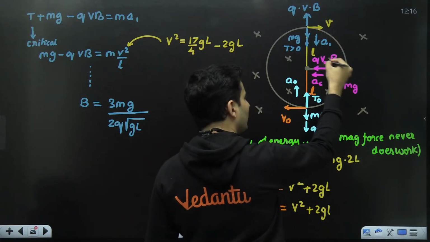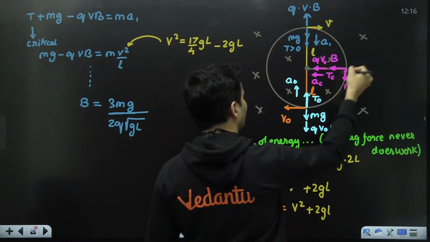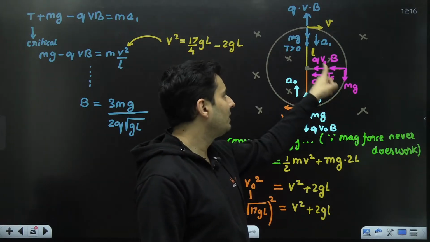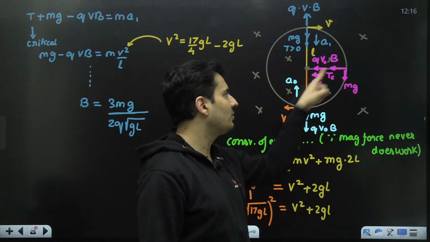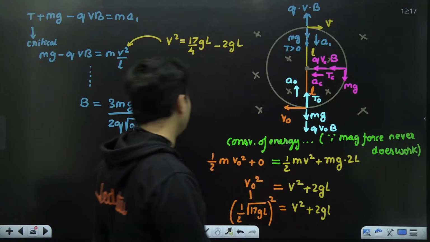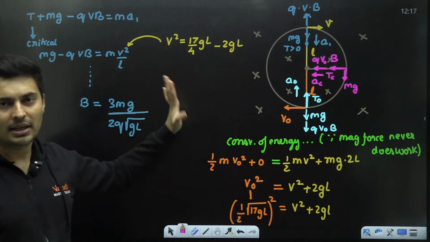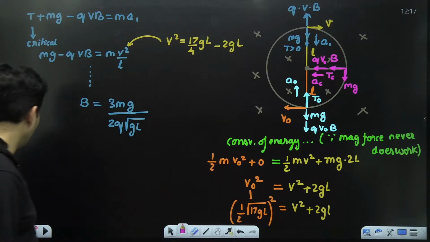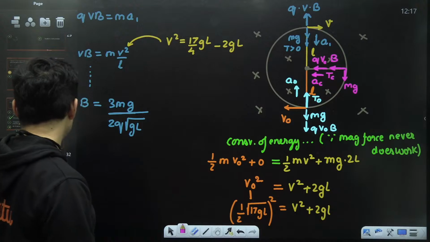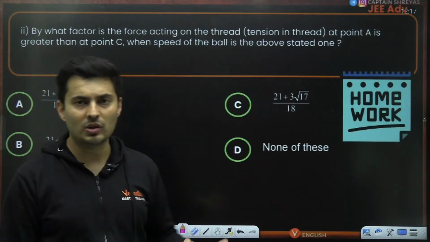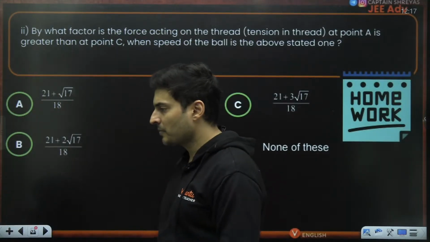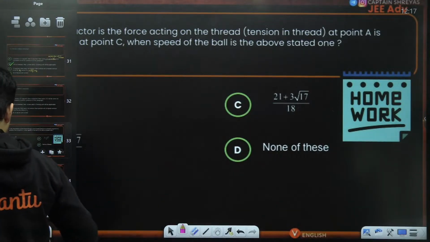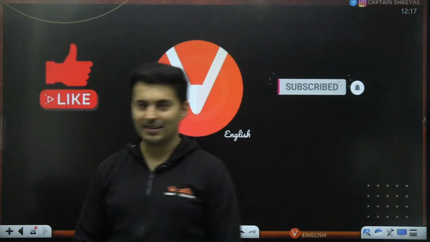You have to find the velocity again by energy conservation from here to here. Okay, there is no other option. You have to find this velocity using energy conservation from here to here. So from this you will get TC also. So after that you will be able to solve it. I have given you enough hints for solving that question, which is now placed as the homework question. So please try to solve it. Okay, this was your bonus question for all of you. The answer will be on the next slide. And yeah, please let me know the answer in the comment section.